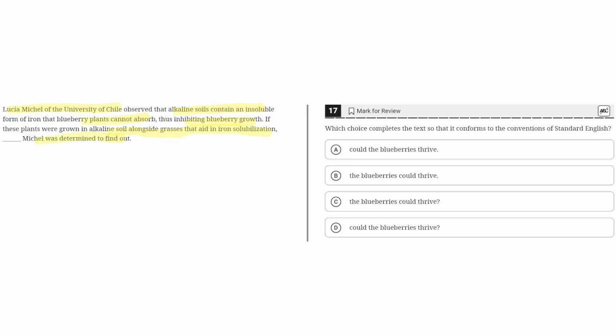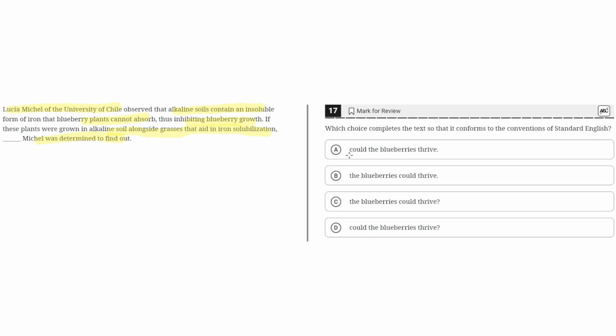So, in this text, we're seeing that the alkaline soils that contain an insoluble form of iron prevent blueberry growth. But the question is, if the plants were grown in alkaline soil with the grasses that aid in iron solubilization, could the blueberries thrive? And then they're determined to find out.